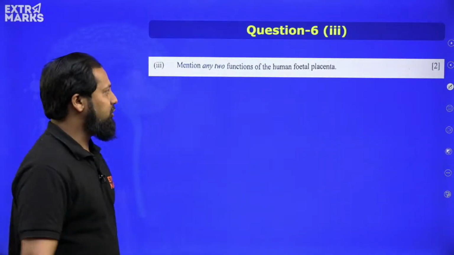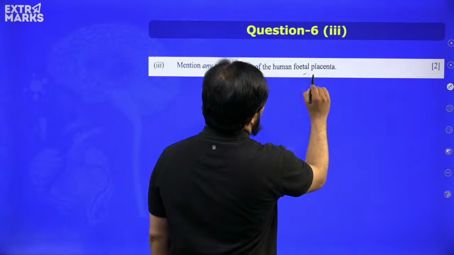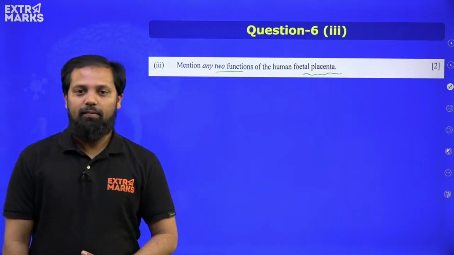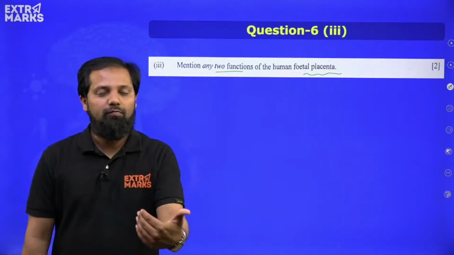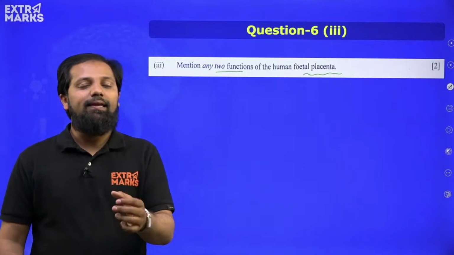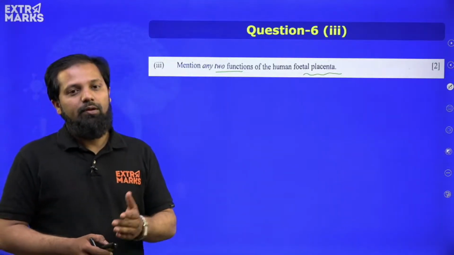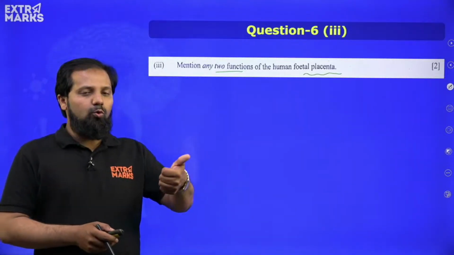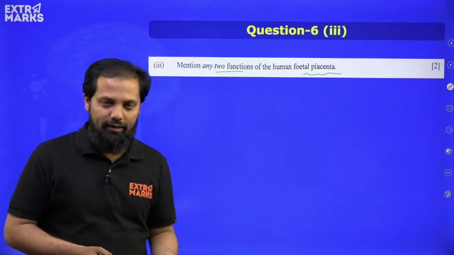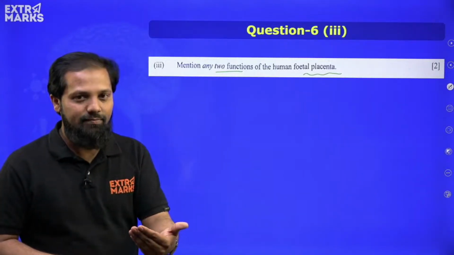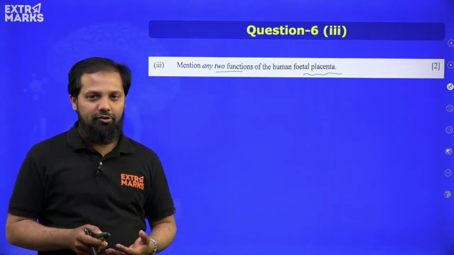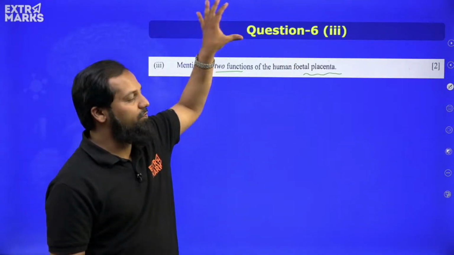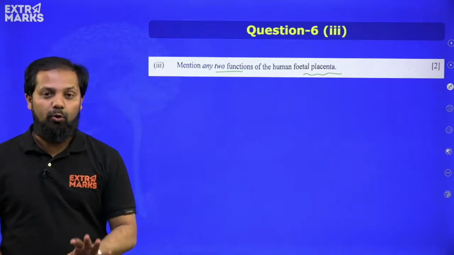Moving ahead, mention any 2 functions of human fetal placenta. Placenta plays a very, very important role. Why? Because at the time of development of the fetus, exchange of material is a very important event. The fetus needs to be provided with all the useful nutrients like glucose, oxygen and other nutrients. At the same time, in the body of the fetus, a lot of metabolic waste products are generated that need to be removed out of the fetus. And for that purpose we have this very beautiful tissue known as placenta.